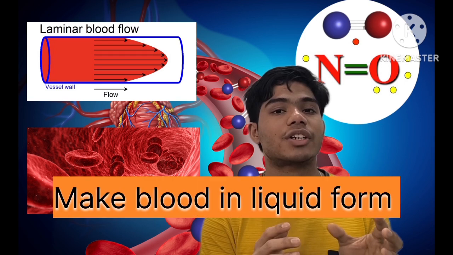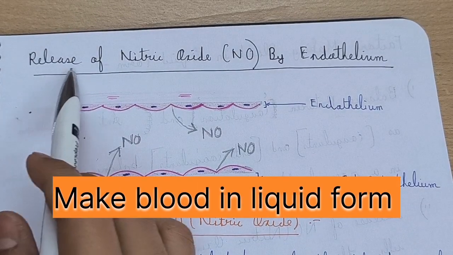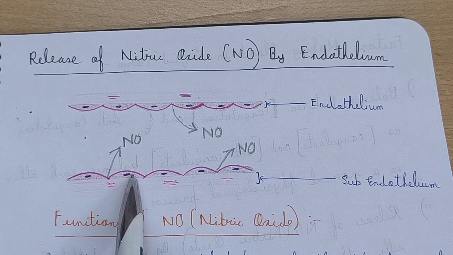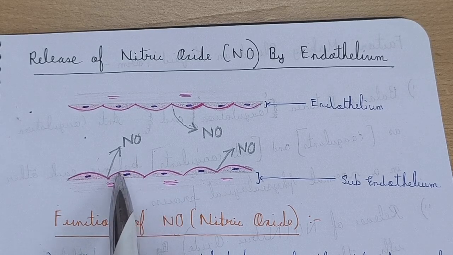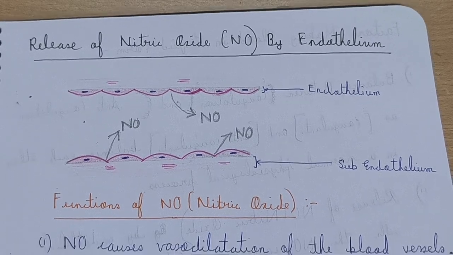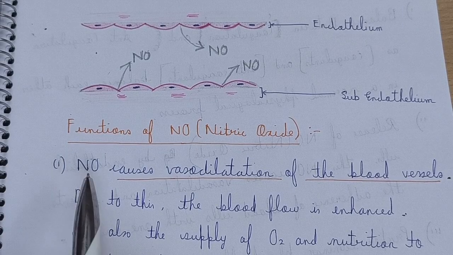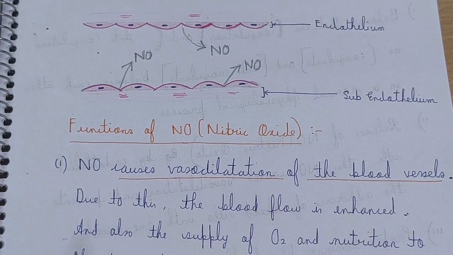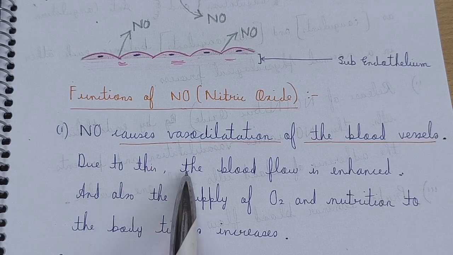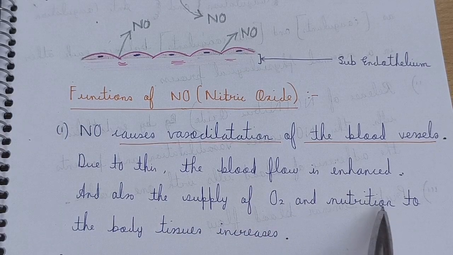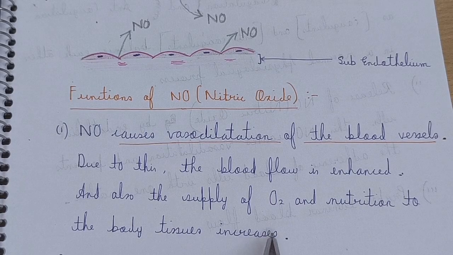Now, the release of nitric oxide by the endothelium. See, this is the endothelium and this is the subendothelium, and this endothelium is releasing nitric oxide. What are the functions of nitric oxide? Due to its functions, it keeps the blood in liquid form. The first function is that nitric oxide causes vasodilatation of the blood vessels, and due to this the blood flow is enhanced and the supply of oxygen and nutrition to the body tissues also increases.